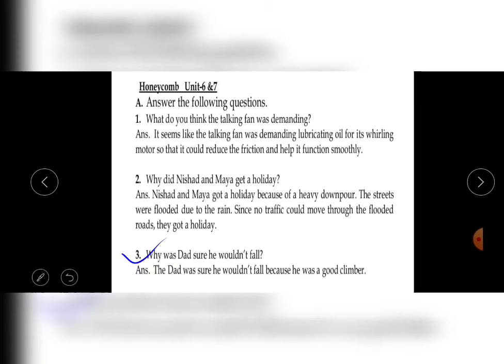So why was he so sure that he would not fall? Because he thinks he is a very good climber. He has overconfidence in his skill, that he is a good climber, that's why he would not fall.